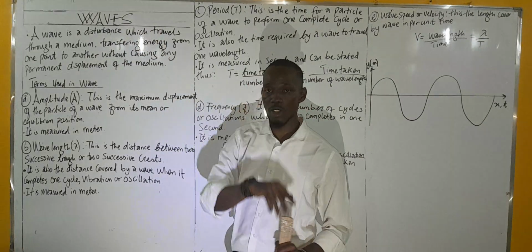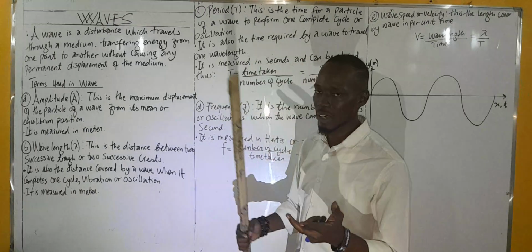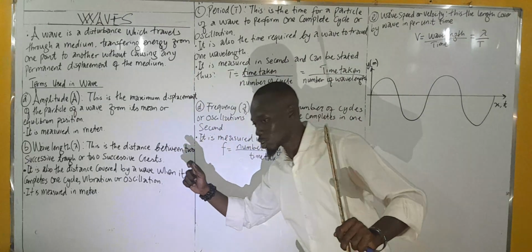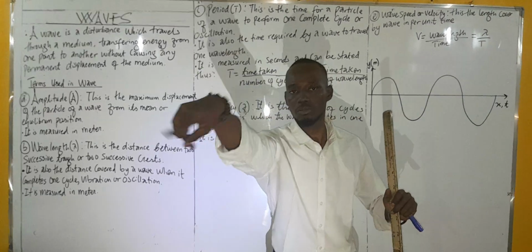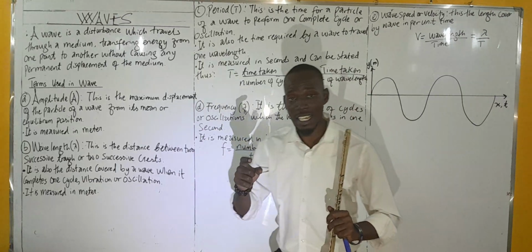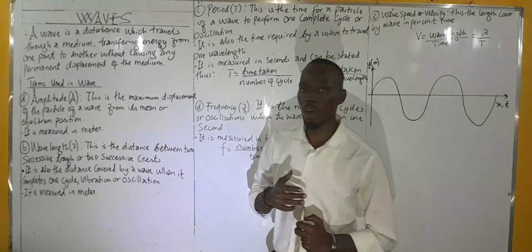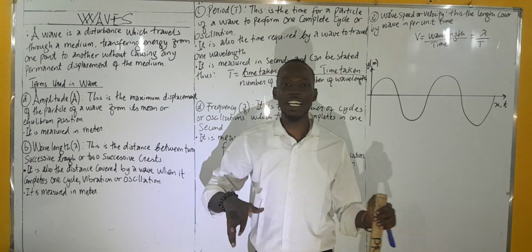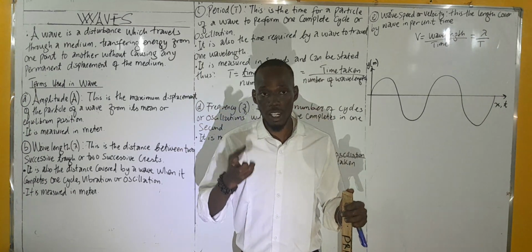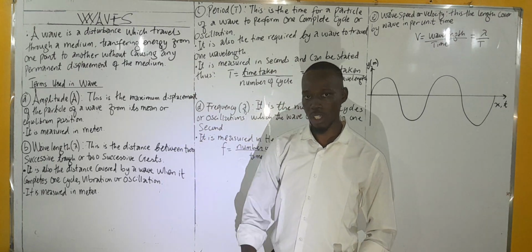Now there are four things we need to consider when we want to know the definition of a wave. If I take a stone and throw it to cause a ripple in a river, that ripple, those circular stuff, that is a wave. You're hearing me because of waves. A person playing a guitar, when he strikes the string, it vibrates and you hear the sound. That is a wave. So what is a wave?